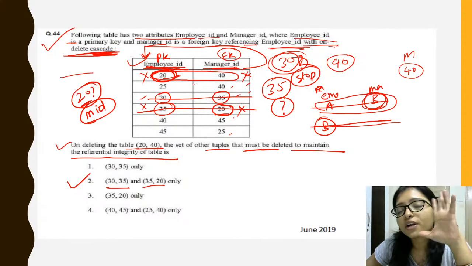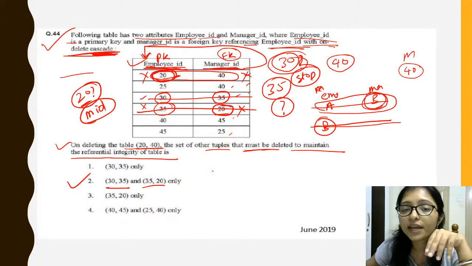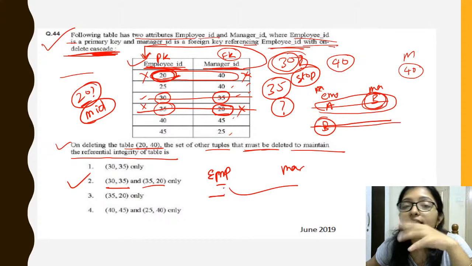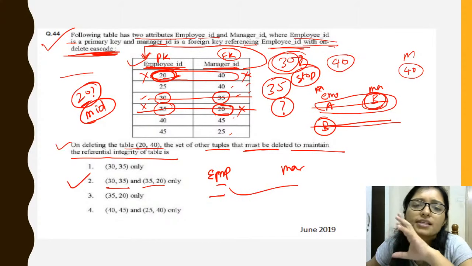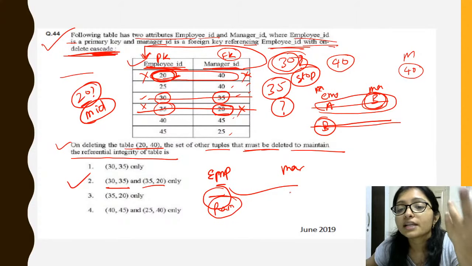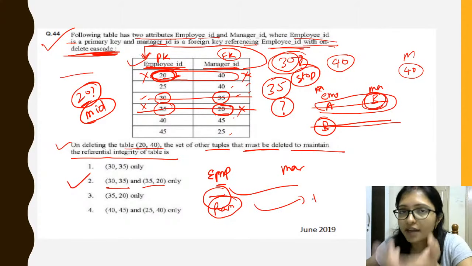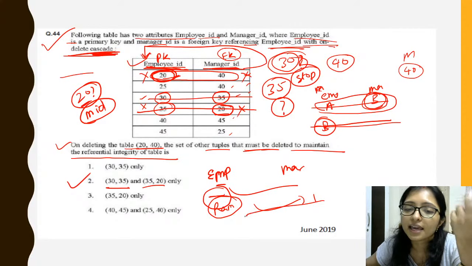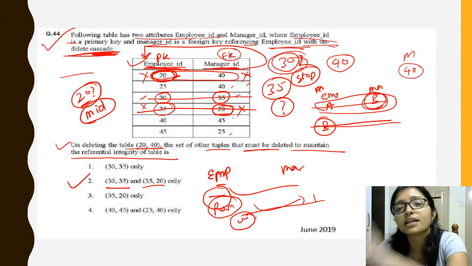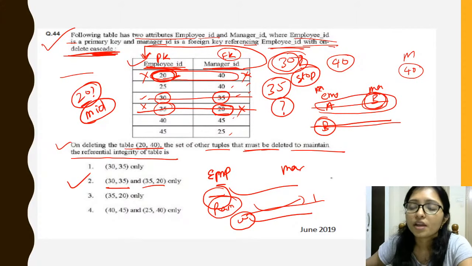Just try to understand the concept easily: this employee is manager of someone, and the employee is leaving the company. The employee is not there now. If I take Ram as the employee and Ram is not there, then how will Ram be manager of someone, right? So we have to delete that data again. If this employee is deleted, then anyone whose manager is this employee, that also will be deleted, right?